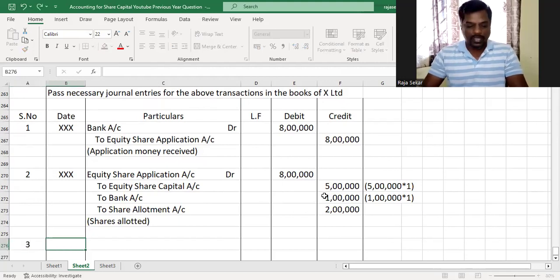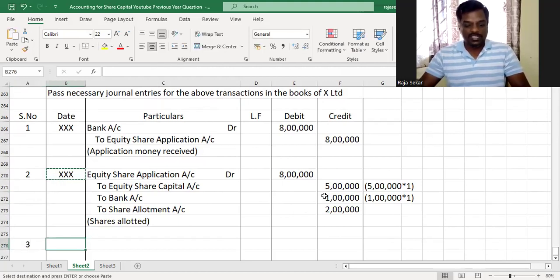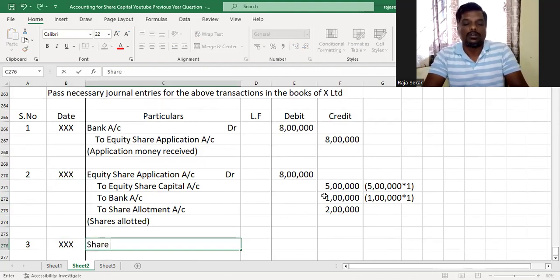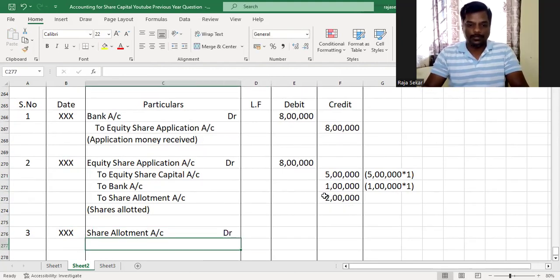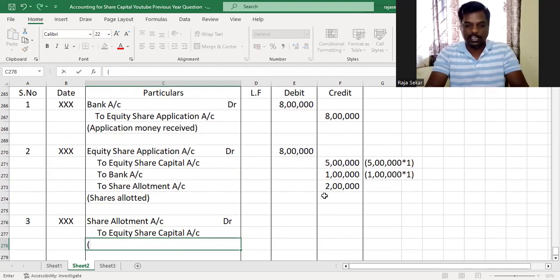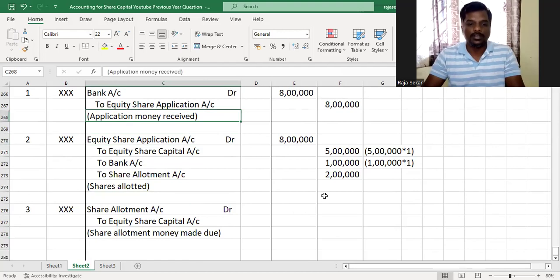The next transaction is to make allotment money due. Remember this, my dear children. Whenever you make allotment money due, you always make it due for the entire amount on the shares allotted. Okay, so we have allotted 5 lakh shares, and I'll show you how to compute the amount. So we'll debit share allotment account, to equity share capital will be credited because making it due. Share allotment money made due. Understood or not, my dear children?